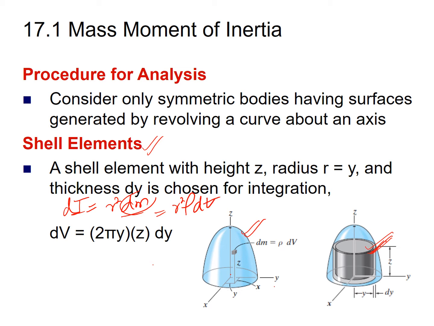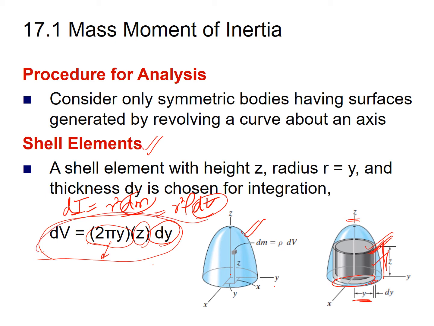So in this case, you have to find the differential volume for the shell element. For the cylindrical element, what is the volume? The volume is basically the circumference times the height times the thickness. So this is 2 pi y, where y is the perpendicular distance from the z axis. This is your circumference, this is the height, and this is the thickness. In this way you can find the differential volume for the shell element. By substituting this dv in the above equation and applying the integration, you can find the moment of inertia for the whole rigid body.